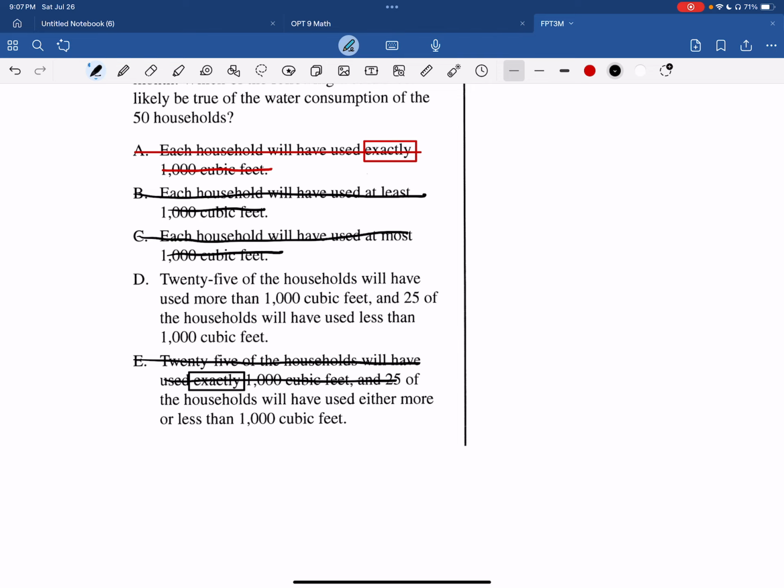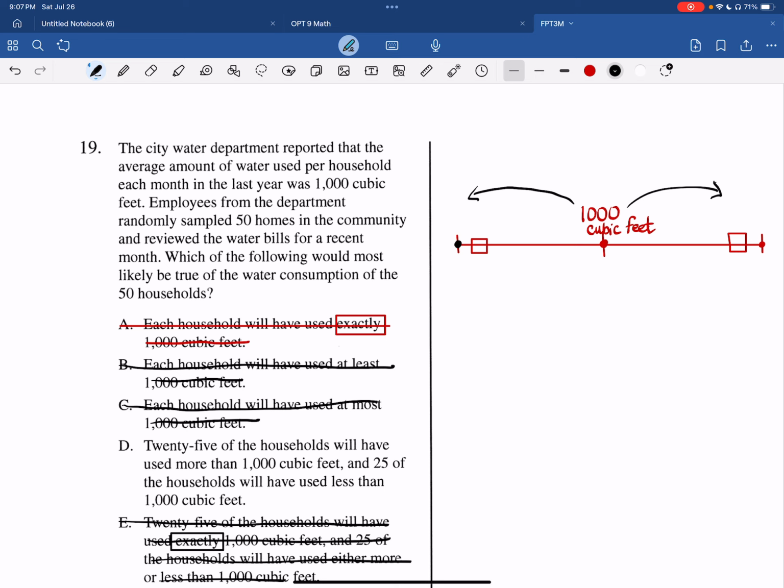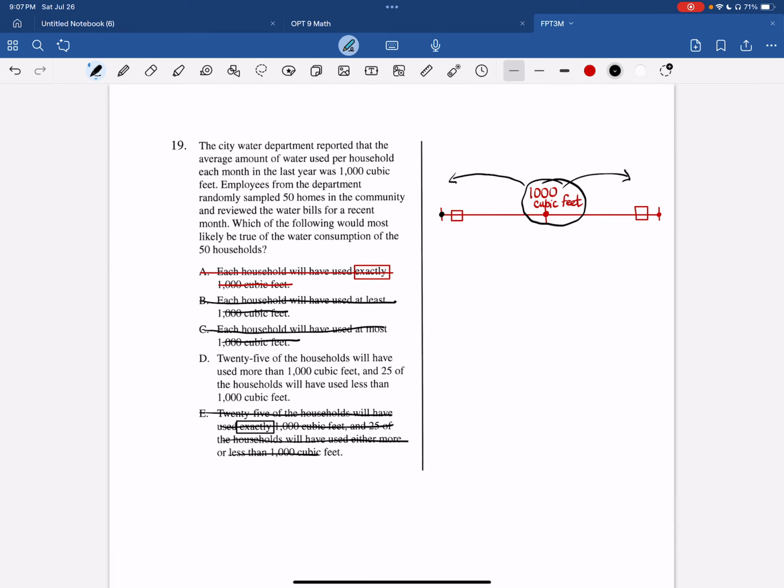So I'm going to go with D. That is indeed the answer. Half of the households would probably be above and half would be below, but they would average out or round out to that 1,000. So your answer for 19 is D as in Delta.